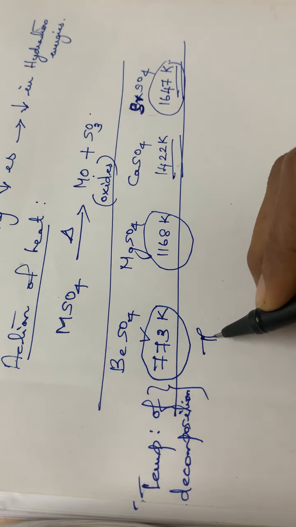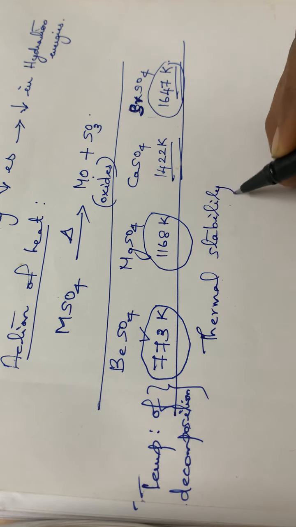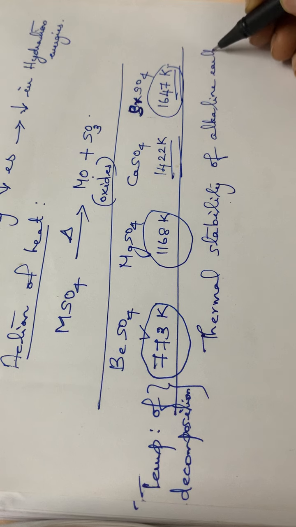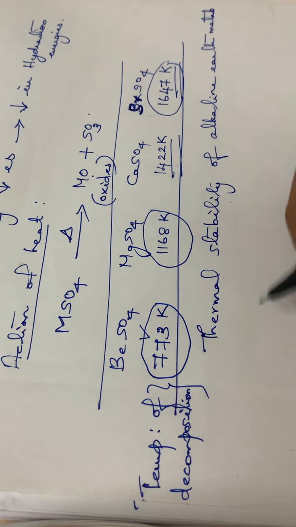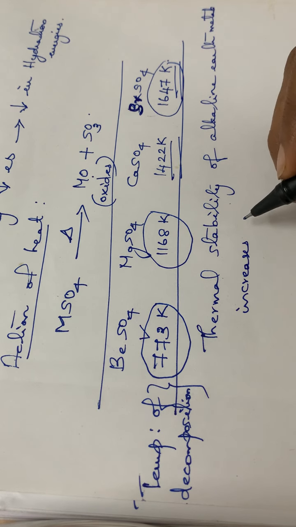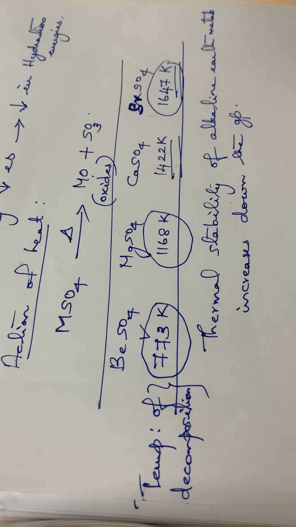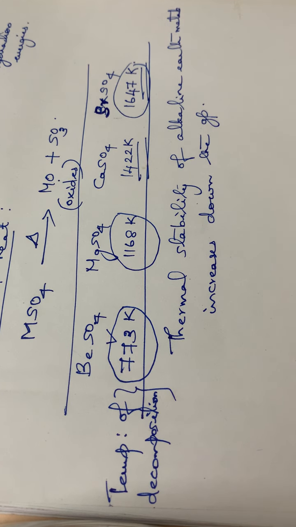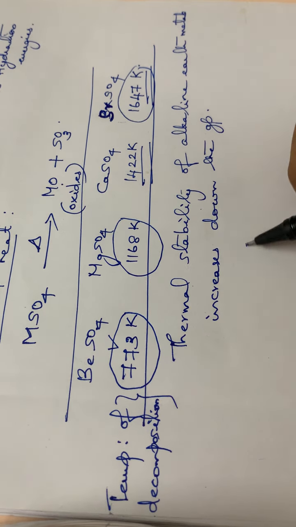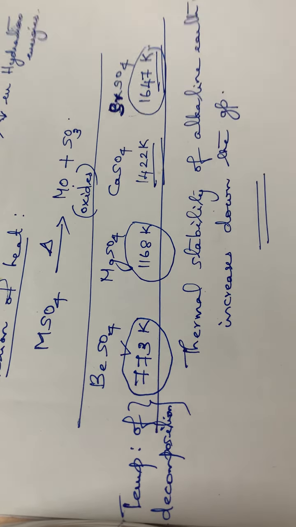So we can write the statement as: thermal stability of alkaline earth metals, what happens? Increases down the group. That is another point to be noted down. Thermal stability of the alkaline earth metals increases down the group. So this is regarding the thermal stability of alkaline earth metals. Hope you are clear with this. The stability as well as the solubility.